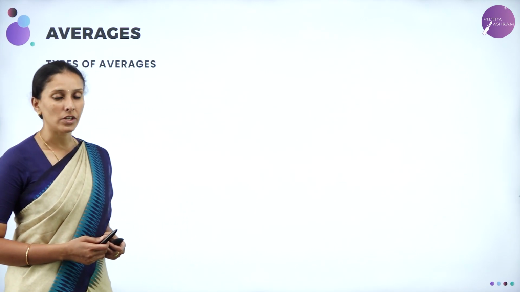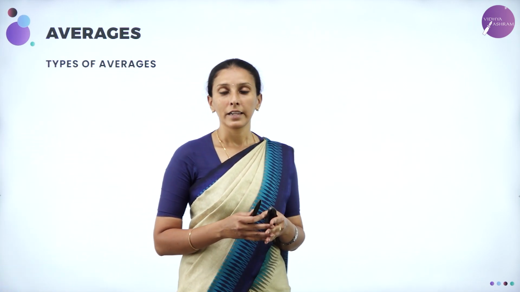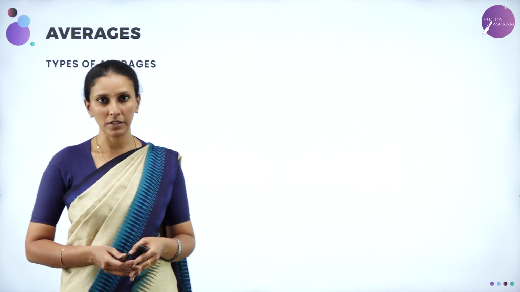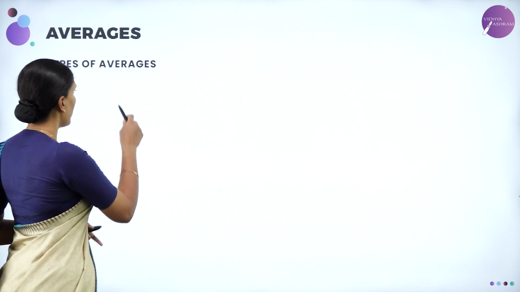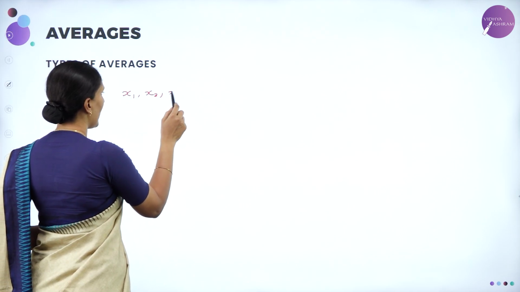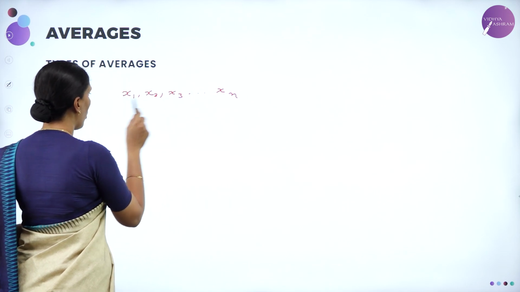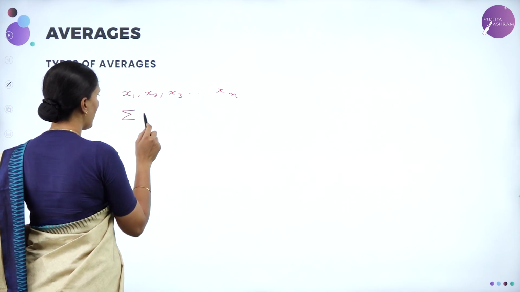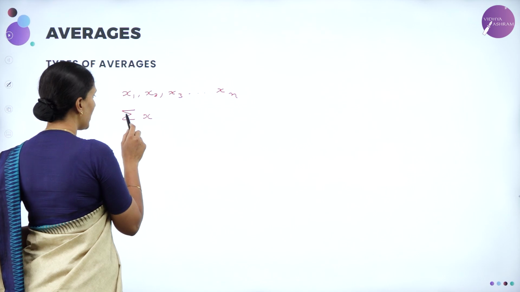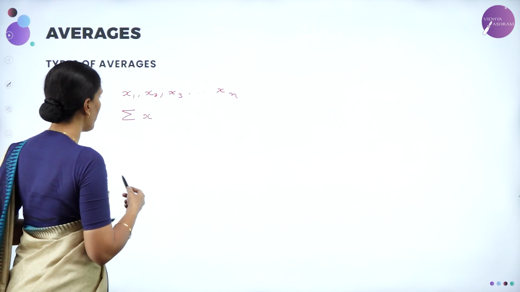Averages is nothing but, for a set of observations, the sum of the observations divided by the number of observations. For example, if you have values x1, x2, x3, until xn, the sum of all these x is always denoted by summation x. Summation denotes the sum, which we have learnt in arithmetic and geometric series.